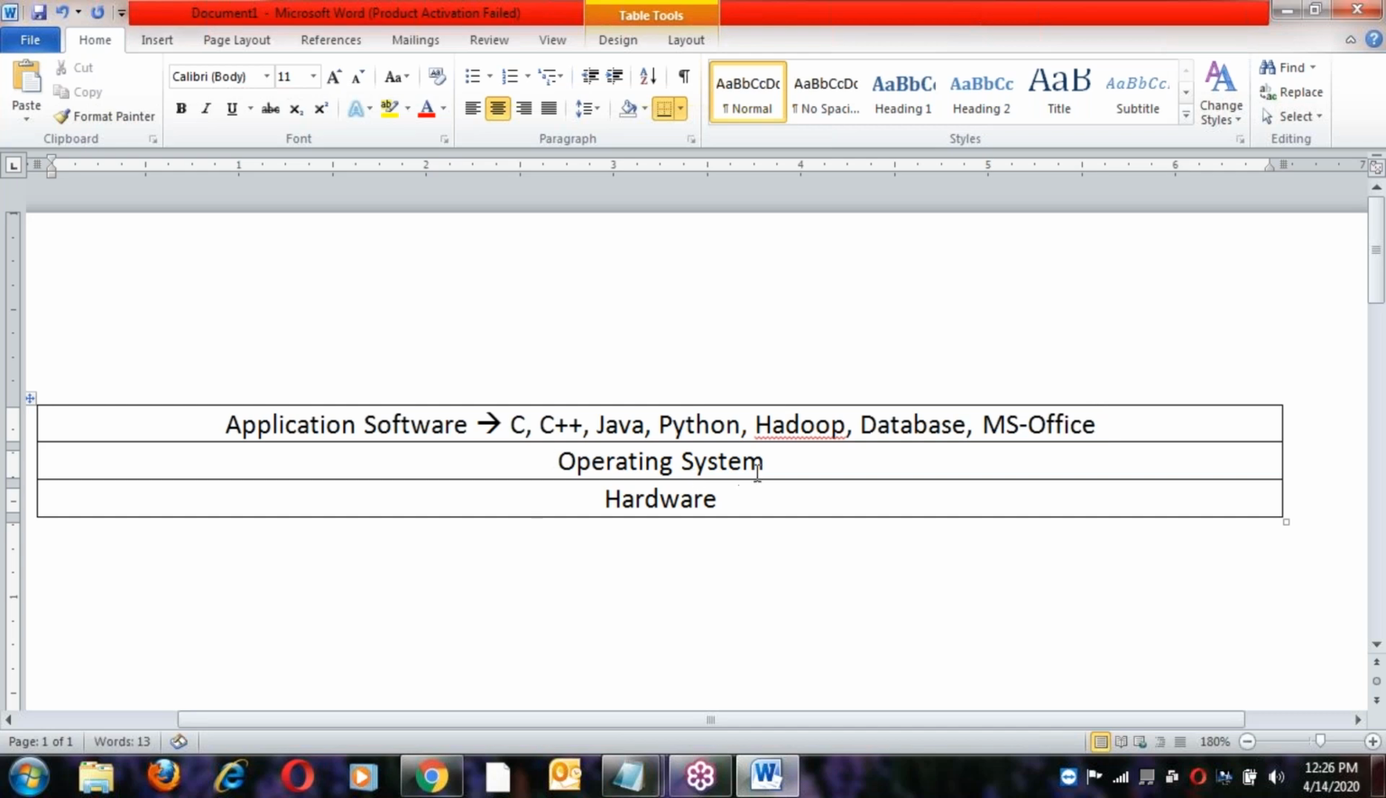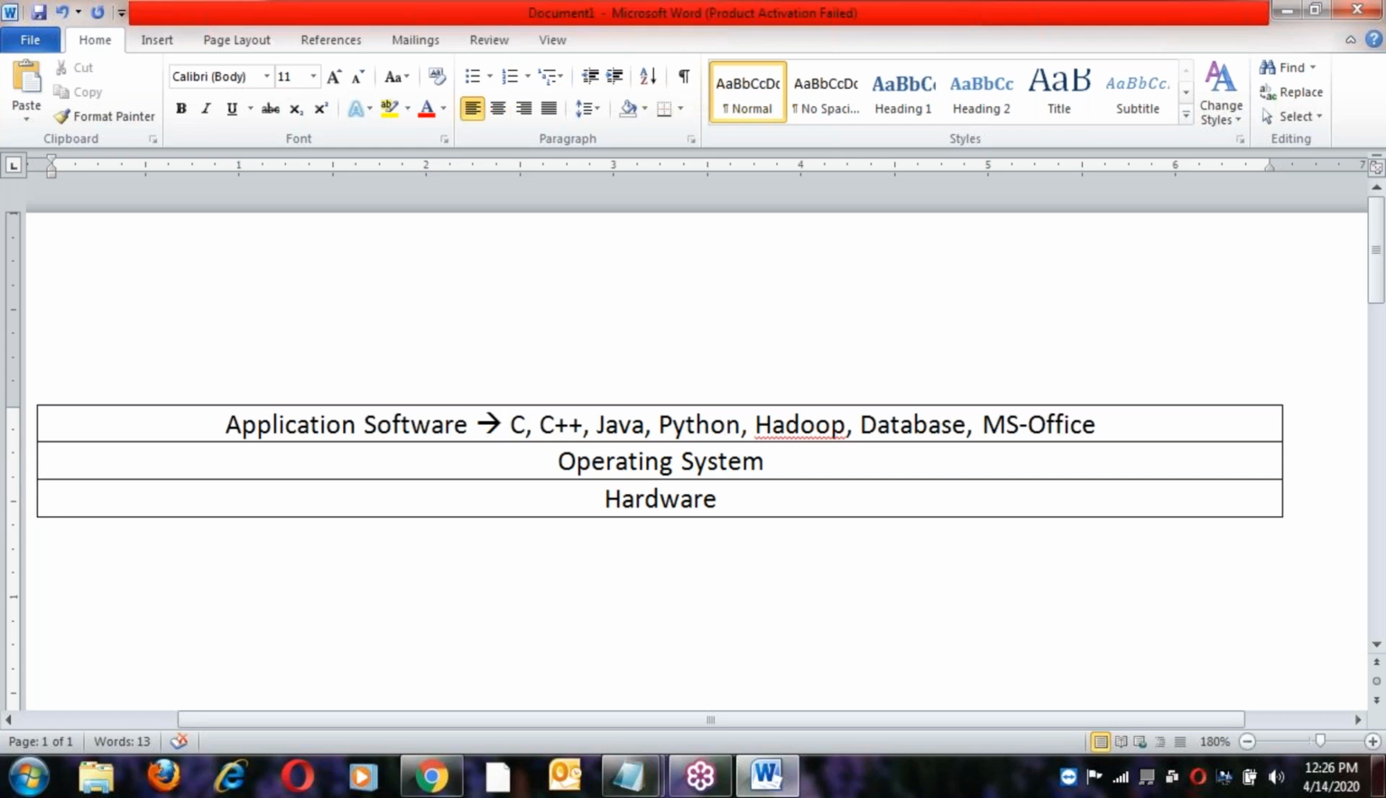So on top of OS, all the programs are running, right? To run a C program, OS is required. C++, all the software programs, OS is required. Without OS, these programs will not run. So OS is giving a platform for all these programs. That means OS is acting like a platform.